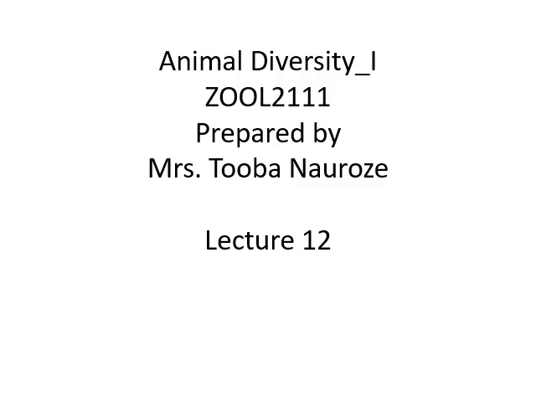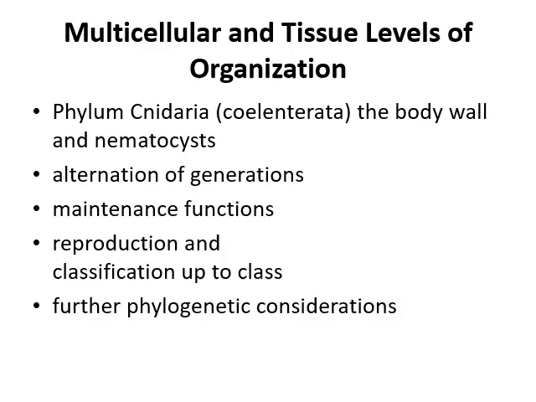Animal Diversity 1, Lecture 12, Multicellular and Tissue Level Organization. Today we will discuss phylum Cnidaria, the body wall and nematocyst, alternation of generation, maintenance function, reproduction, classification up to class, and further phylogenetic considerations.